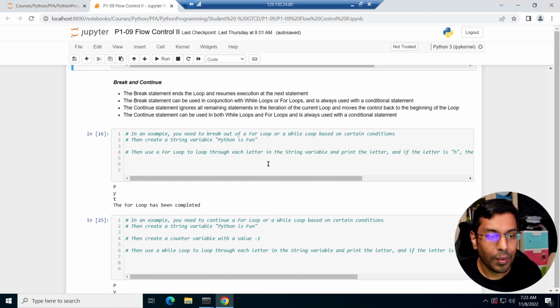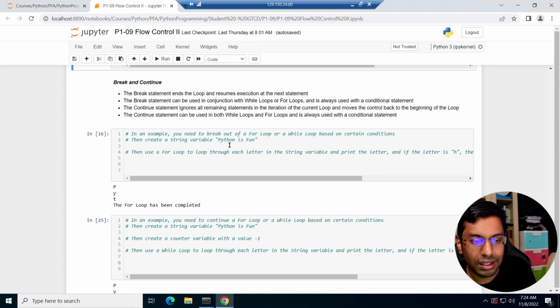For break and continue, the break statement. So what's the break statement? A break statement ends the loop and resumes execution at the next statement, right? The break statement can be used in conjunction with while loops or for loops, and it's always used with a conditional statement, right? On the other hand, a continue statement ignores all remaining statements in the iteration of the current loop and moves control back to the beginning of the loop.